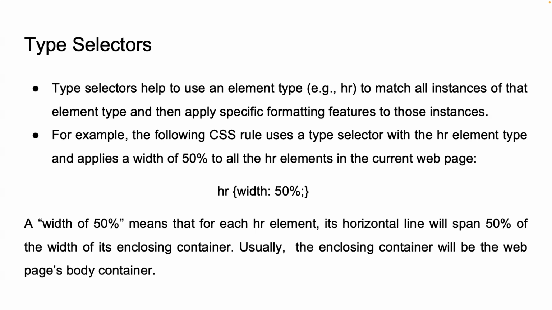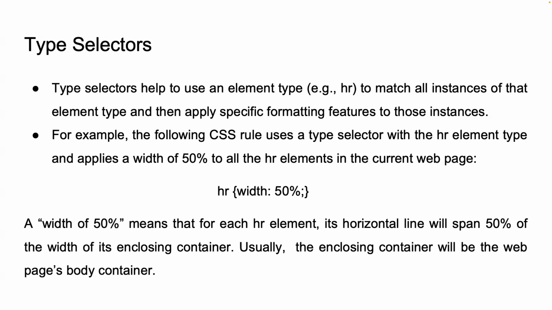In most cases, the container will be the body of the web page, meaning the horizontal line will span half the width of the page. The type selector makes it easy to apply consistent style across all elements of a specific type, which helps maintain a uniform look and feel on your web page.